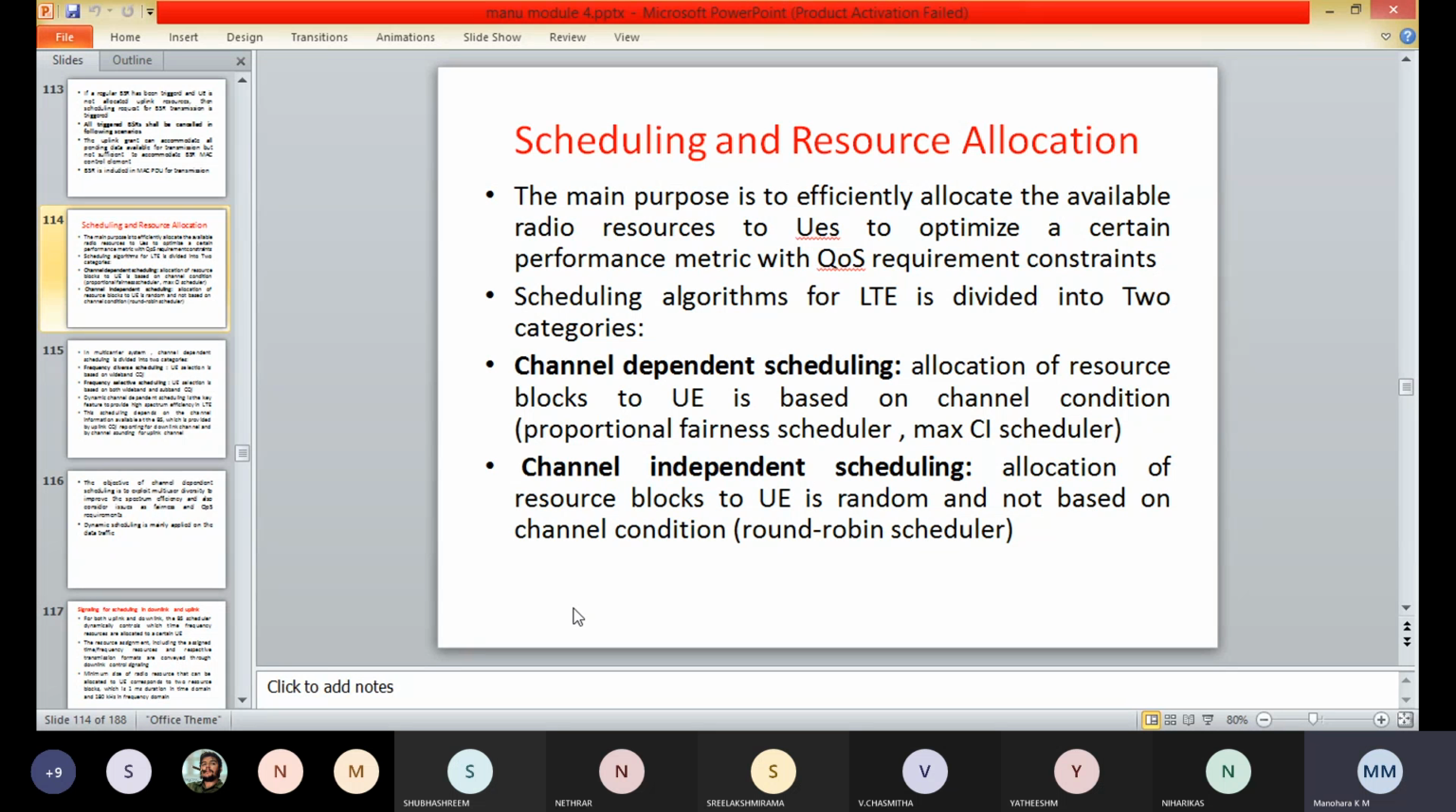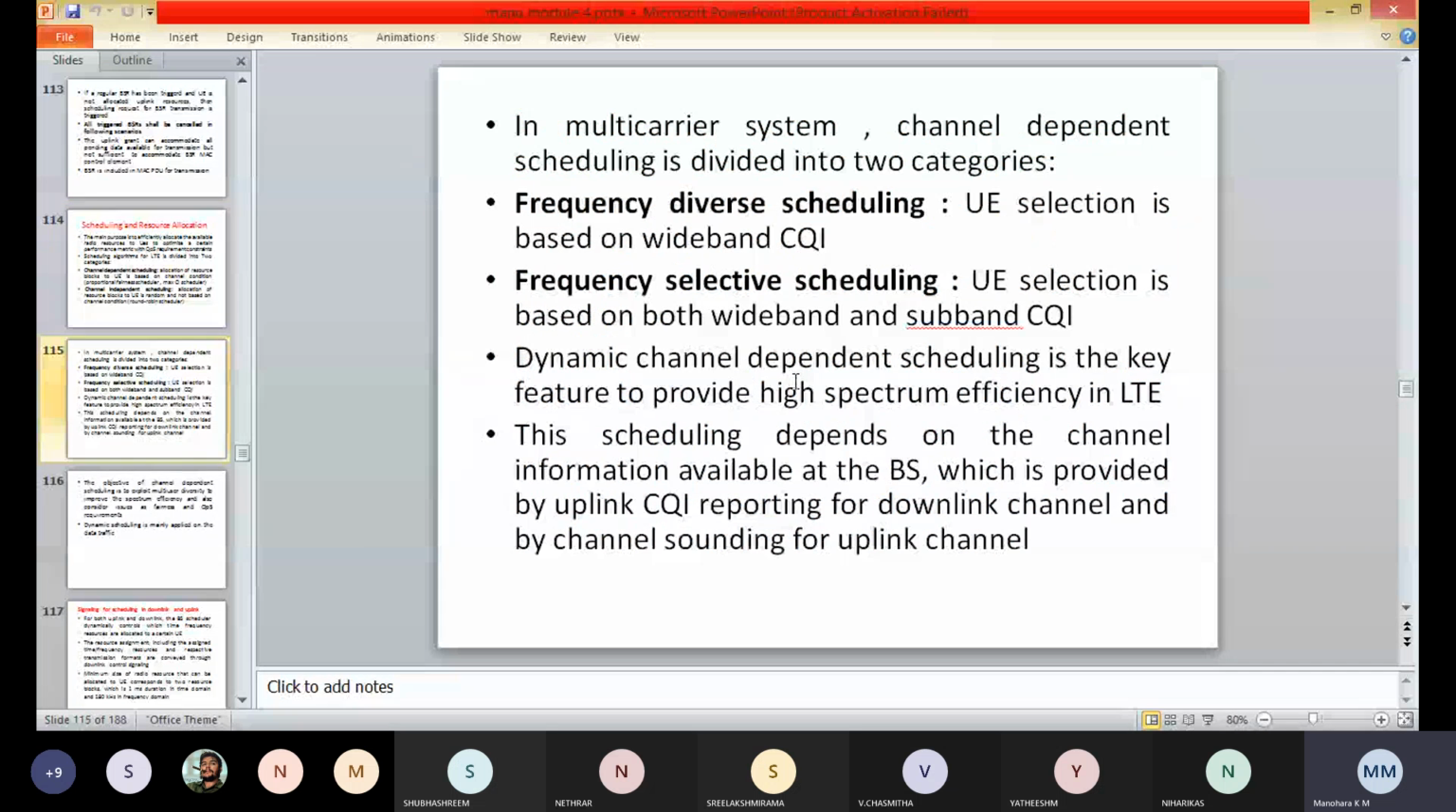So here in a multi-carrier system such as the LTE, channel dependent scheduling can be further divided into two categories. That is the frequency diverse scheduling and the frequency selective scheduling. Coming to the frequency diverse scheduling, here the user equipment selection is based on the wideband CQI. The PRB allocation in the frequency domain is random. So that's why it can exploit the time selectivity and the frequency diversity of the channel.